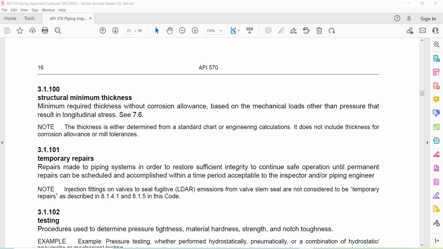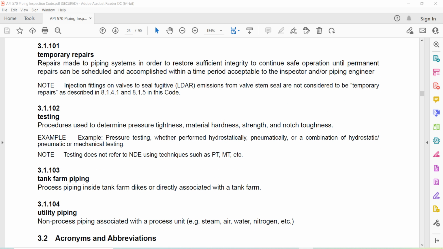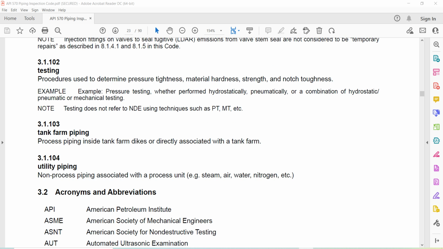Temporary repairs. Repairs made to piping systems in order to restore sufficient integrity to continue safe operation until permanent repairs can be scheduled and accomplished within a time period acceptable to the inspector or piping engineer. Injected fittings on a valve to seal fugitive emissions from valve stem seals are not considered to be a temporary repair as described in 8.1.4.1 and 8.1.5 of this code.